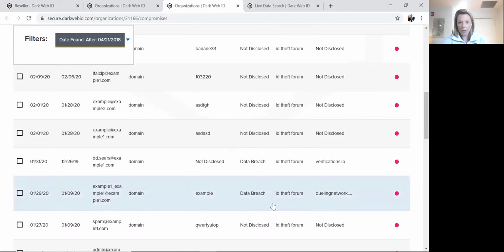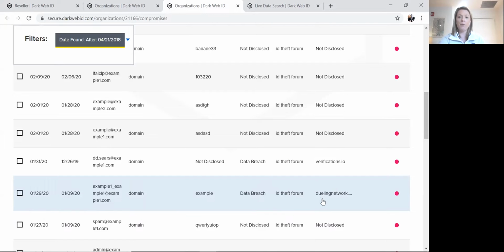You're also going to see other categories of information associated with that particular compromise related to where on the dark web we found it. Oftentimes you'll see identity theft forum. These are the areas of the dark web where cyber criminals are sharing that they've got this data, whether it's for sale, for auction, or even potentially just there for the taking. Then you'll also see how that compromise initially happened. In this instance, it's a data breach. So that third-party website was breached by a cyber criminal and they pulled these compromised records from that particular website.